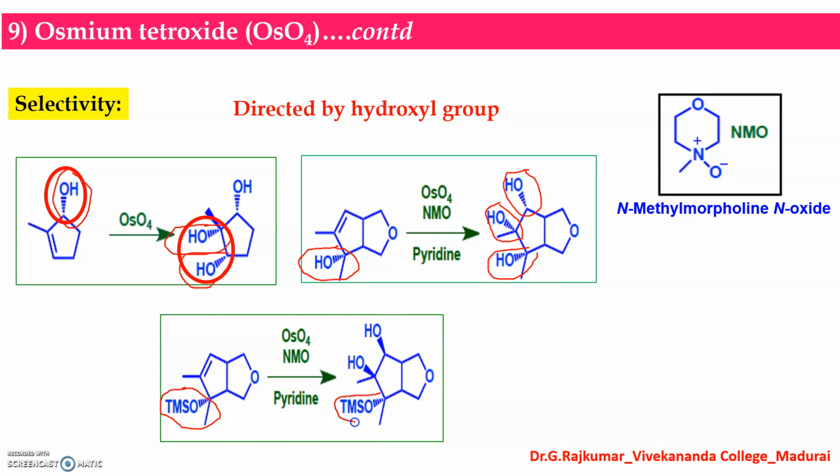Look at the stereochemistry of this OTMS and look at the stereochemistry of the diol. This is opposite. And here, pyridine, a base, can be used to enhance the rate of dihydroxylation.